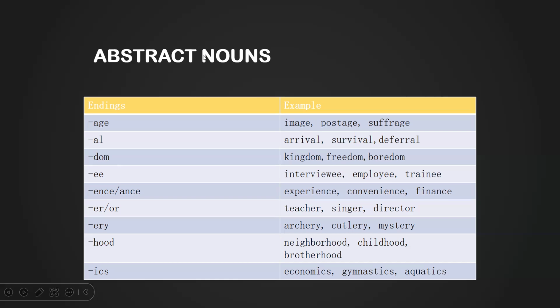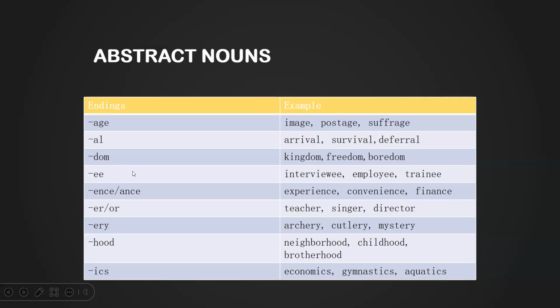For example, AGE: image, postage, suffrage. AL: we can say arrival. So imagine you have the verb arrive, to arrive. If you want to say the noun, you say, oh, the arrival of the airplane. Okay, we have survival, deferral. Then we have DOM: kingdom, freedom, boredom.